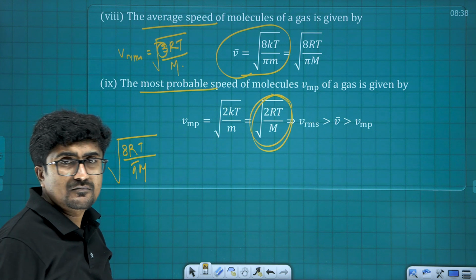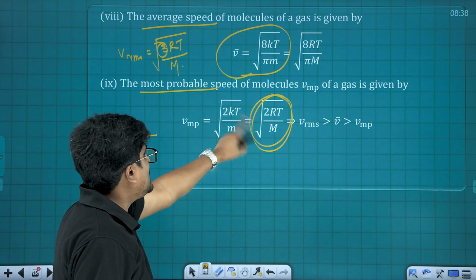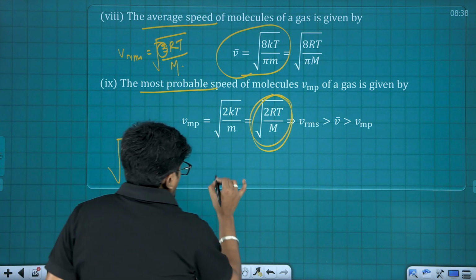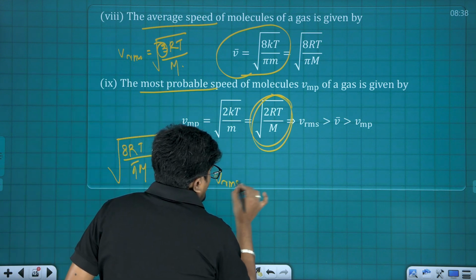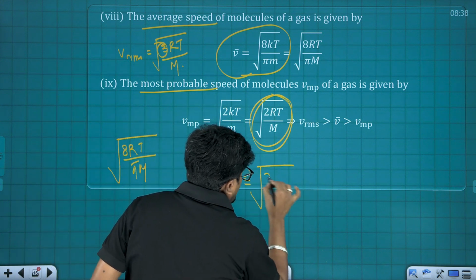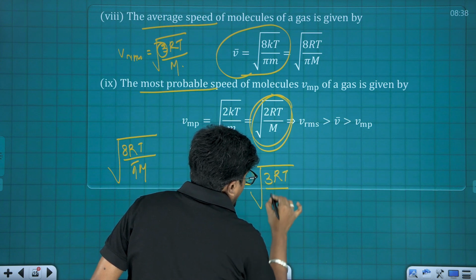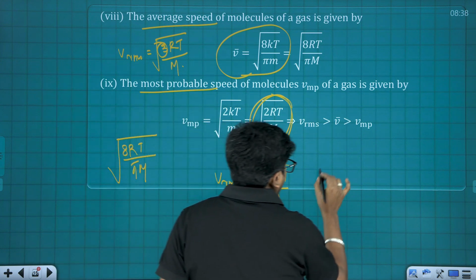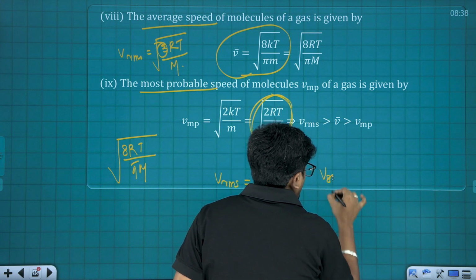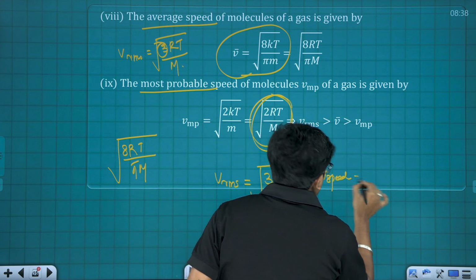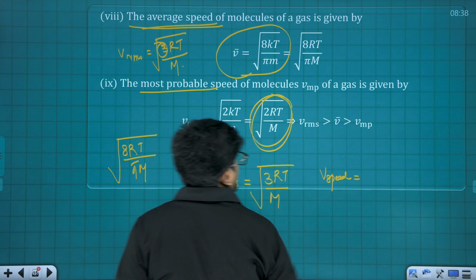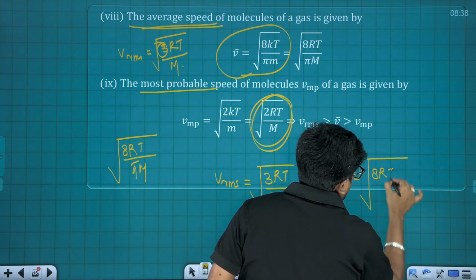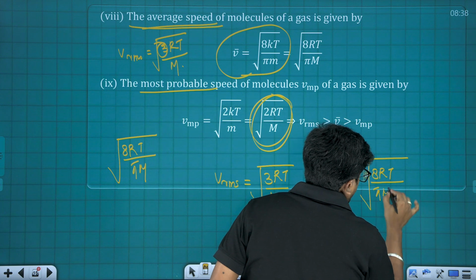That is the relation. Okay. Once you know this, you can easily move on to the next one. So V RMS, that is under root of 3RT by capital M, where capital M stands for molar mass, and average speed, it is going to be under root of 8RT by pi into capital M.